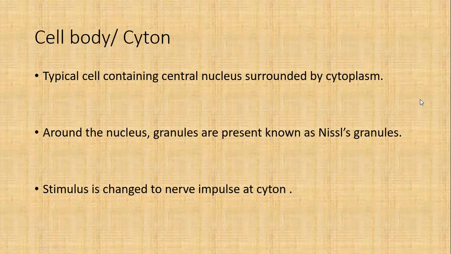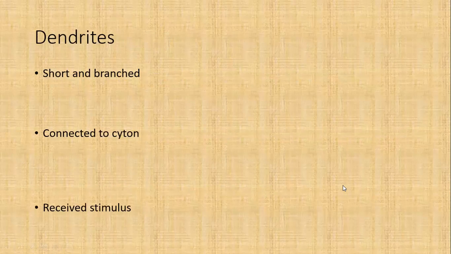So these are about the cell body or cyton. Typical cell containing central nucleus. As I told you, around the nucleus granules are present, and stimulus is the function of cyton. That is, stimulus is changed to nerve impulse at cyton. What all stimulus you are getting from the environment, that is converted in the form of electric impulse at cyton. Is it clear to everyone? What is the function of cyton? Yes, ma'am.